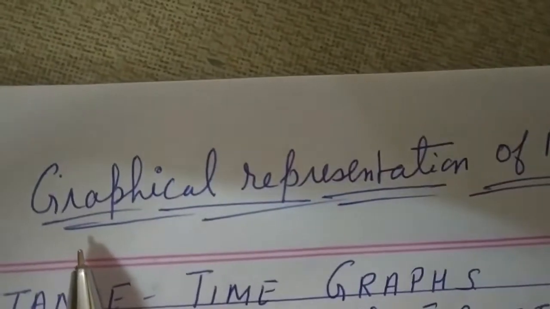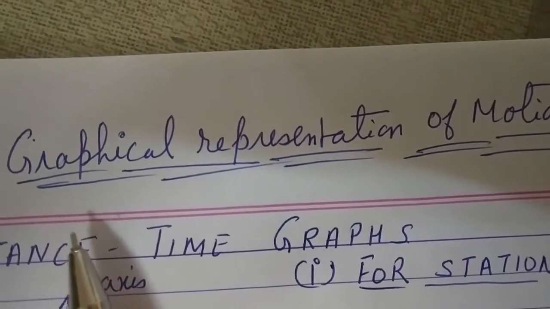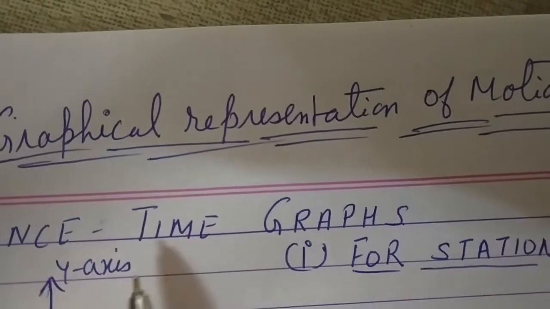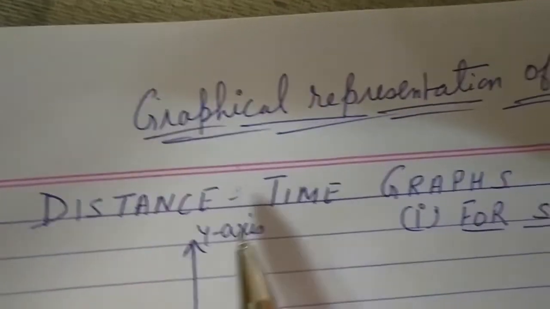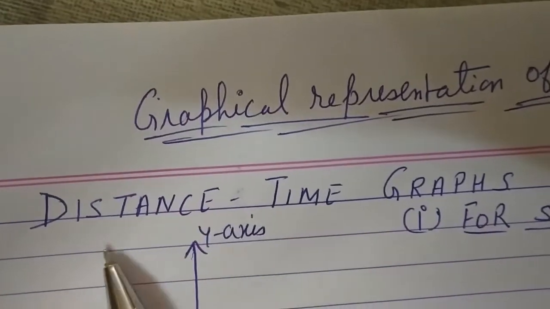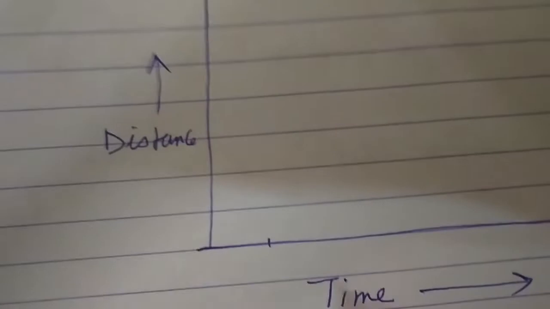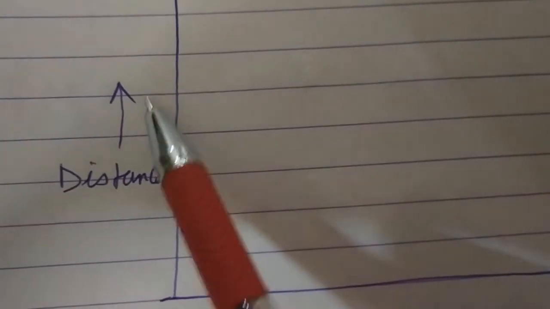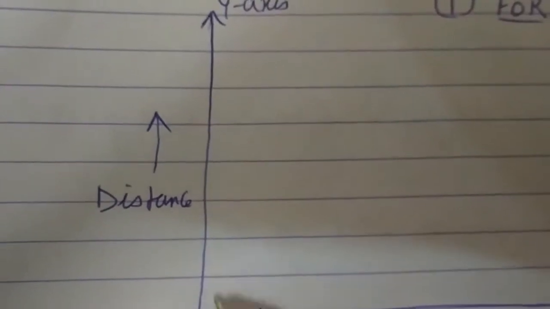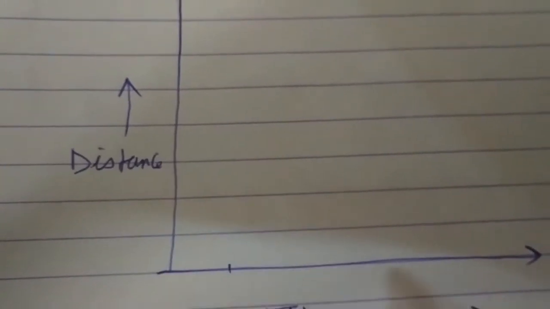Now next is graphical representation of motion. In graphical representation of motion, we have to study different types of graphs. First we are going to study the distance time graph. For the distance time graph, we don't have to plot the graph on graph paper, only we have to study which type of graph is obtained.